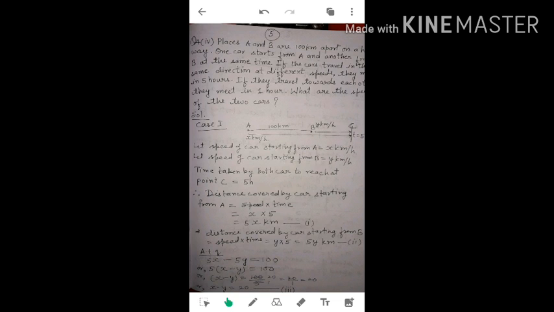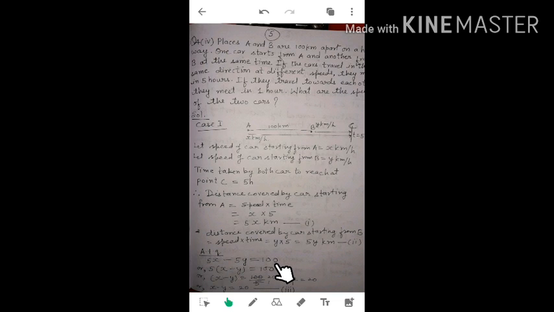Now if we subtract this BC from AC, then we get AB. Again please pay attention. If we subtract this BC from the whole line AC, then we will get only AB, and the distance AB is 100 km. See here, AC is 5x minus BC is 5y from first and second, and the distance between these two is 100. Thus we are getting the first equation.